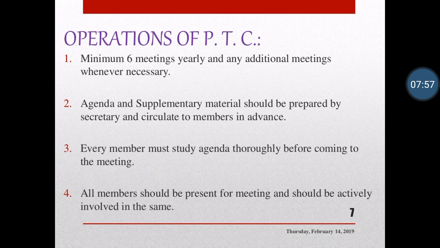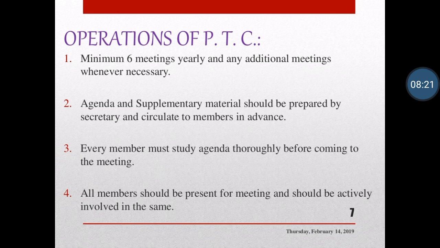so they can study and evaluate the report or agenda, and if any other matter needs to be discussed, they can add it at the time of the meeting with the permission of the chair. So that's why they should supply the material and agenda 2-3 days before the meeting.